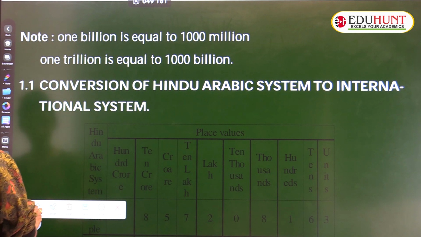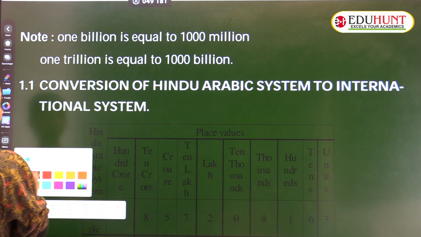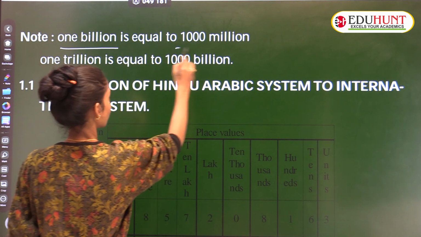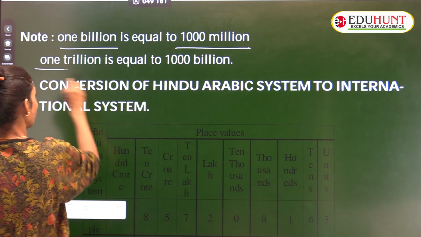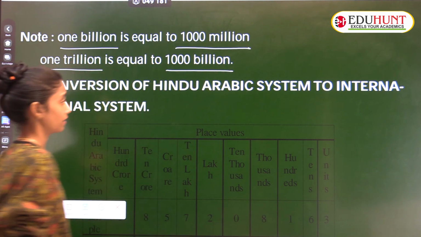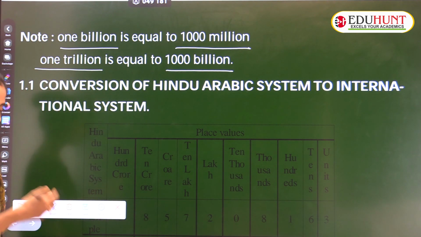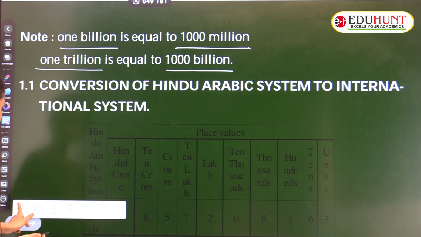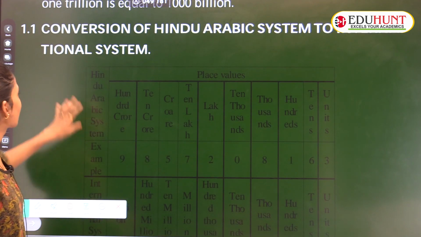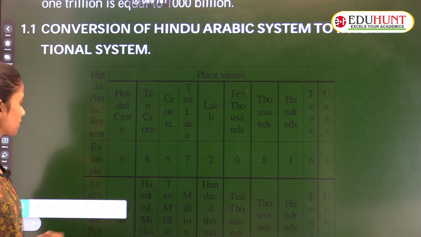This is a very important thing. You have to remember, children: 1 billion is equal to 1,000 million, and 1 trillion is equal to 1,000 billion. Trillion and billion come only in the international system. I'll show you here. Now see here: conversion of the Indo-Arabic system to the international system.